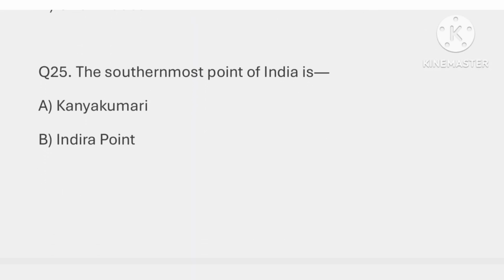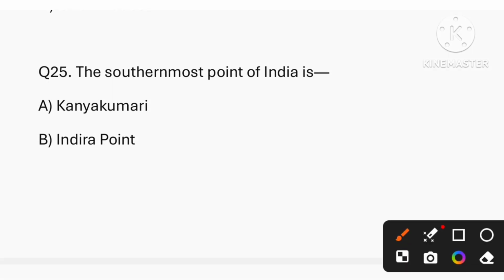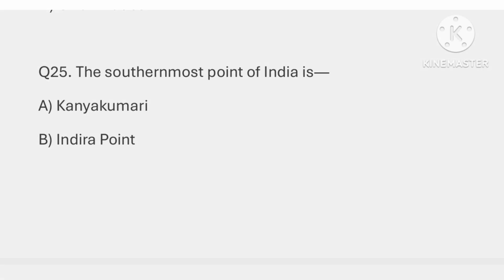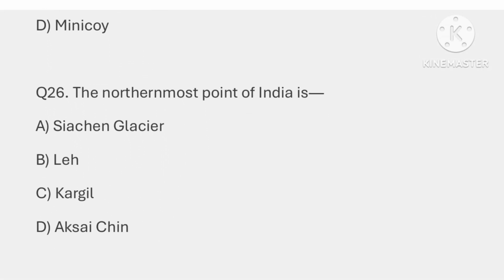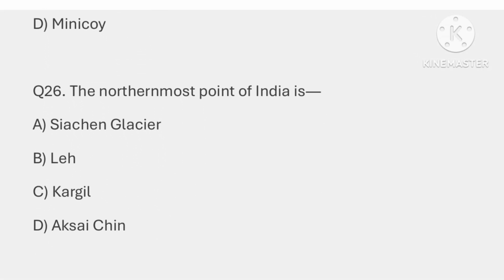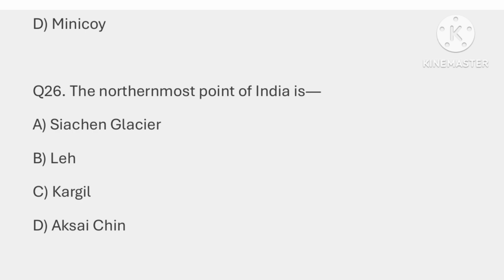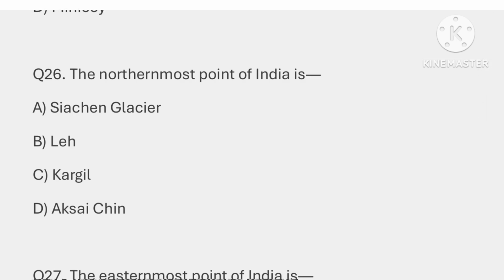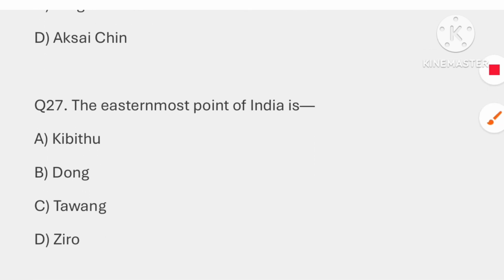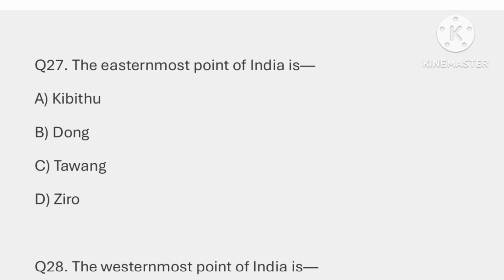Question number 25, the southernmost point of India is. The correct answer is option B, that is Indira Point. Question number 26, the northernmost point of India is. The answer is option A, that is Siachen Glacier. Question number 27, the easternmost point of India is. The correct answer is option A, that is Kibithu.